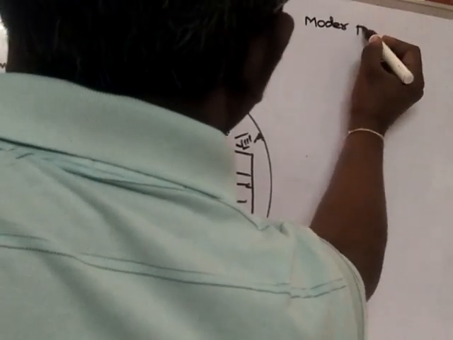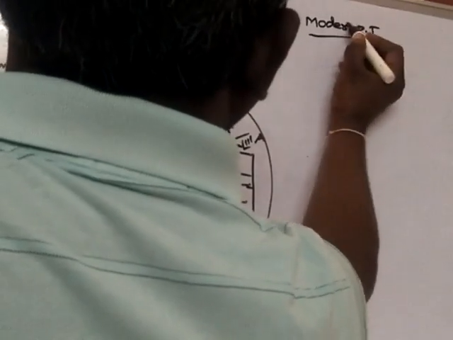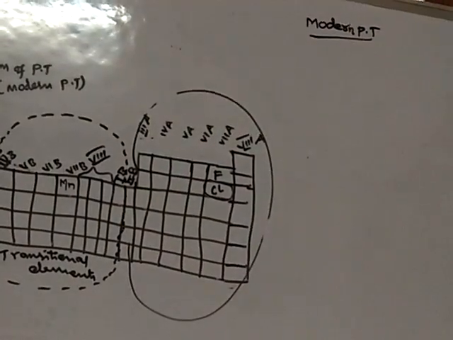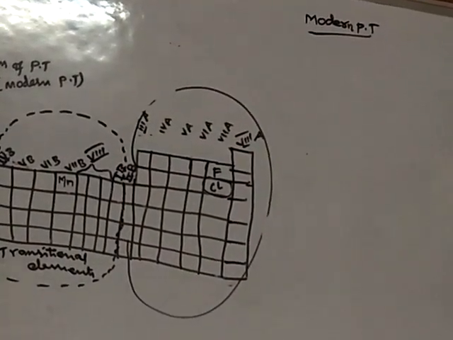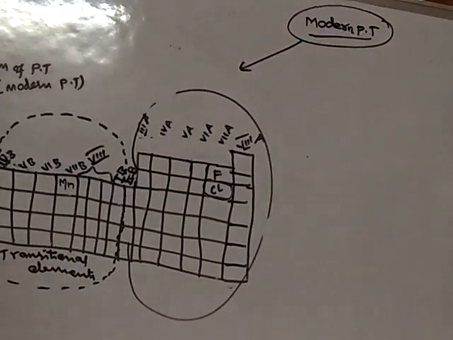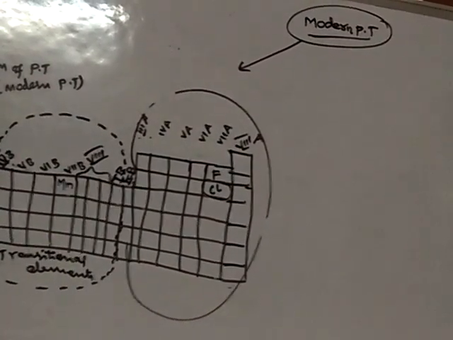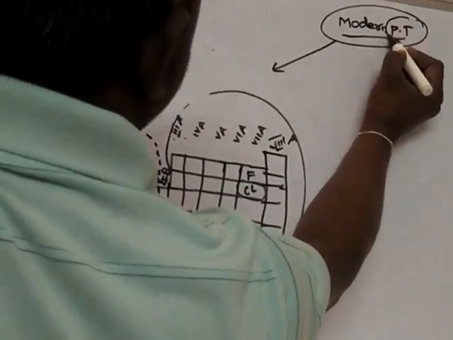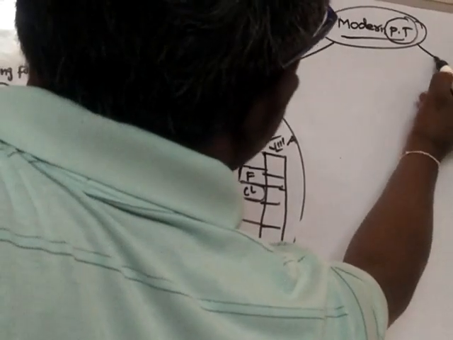Modern periodic table. So this is the modern periodic table. Whatever the periodic table, every periodic table should be based on what?